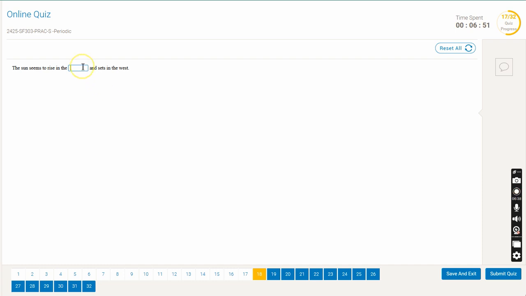Now the sun seems to rise in the east and set in the west. Please keep in mind the spelling so it will be easy for you to write them. And some of these things, you can just memorize them so it will be quick for you to do them in the exam.